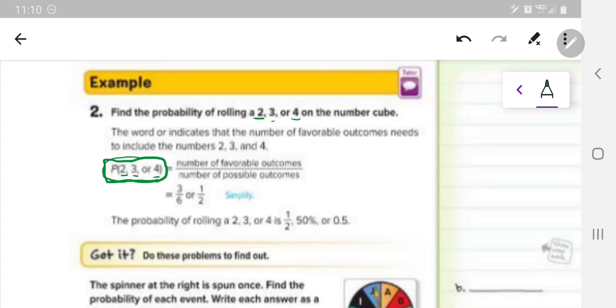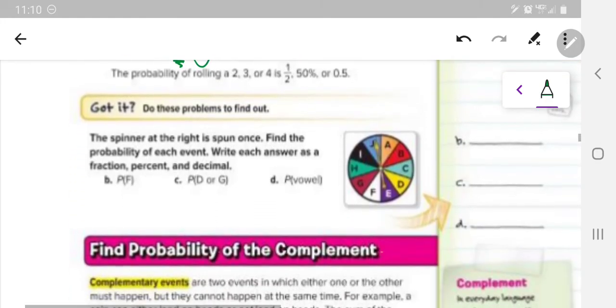And so we have a total of possible outcomes on the number cube. We still have 6. That goes down here. And then we have 3 of those 6 outcomes are our successful outcomes or our favorable outcomes. 1, 2, 3. And so we are going to put the 3 over the 6 and get 1/2. And then we know that 1/2 as a decimal is 0.5 and 1/2 as a percent is 50%.